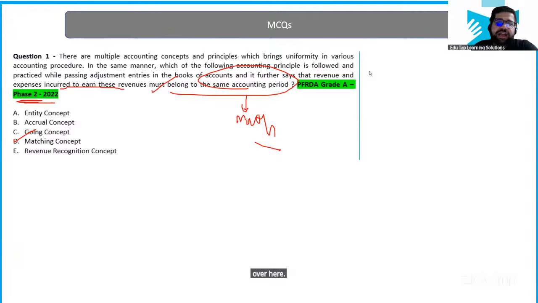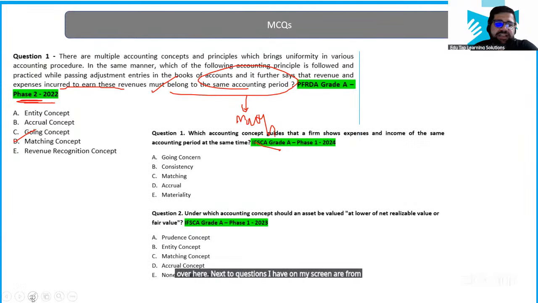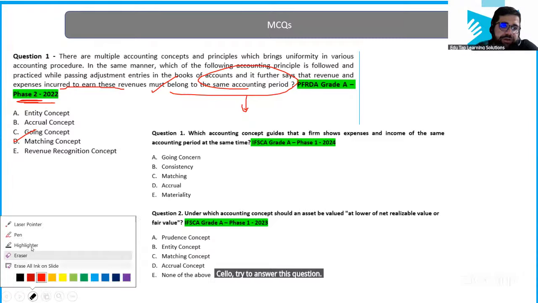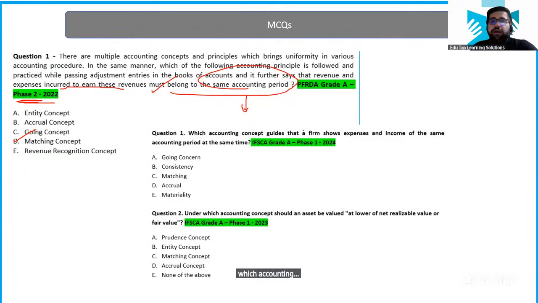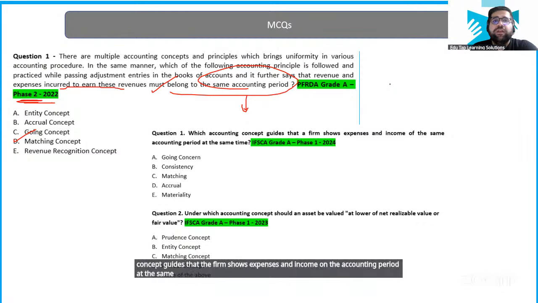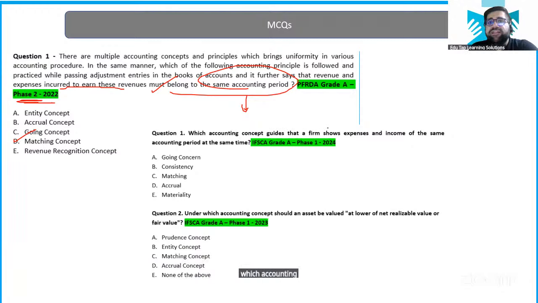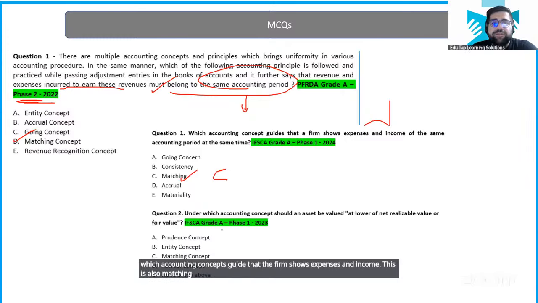Next two questions I have on my screen are from IFSC Grade A. Chalo, try to answer this question. Which accounting concept guides that the firm shows expenses and income of the accounting period at the same time? This is also matching. So answer will be option number C.